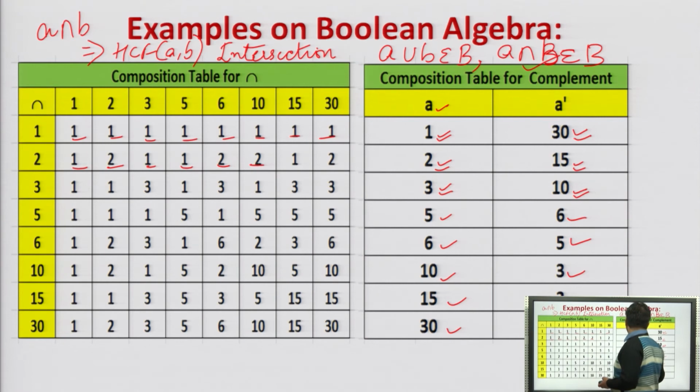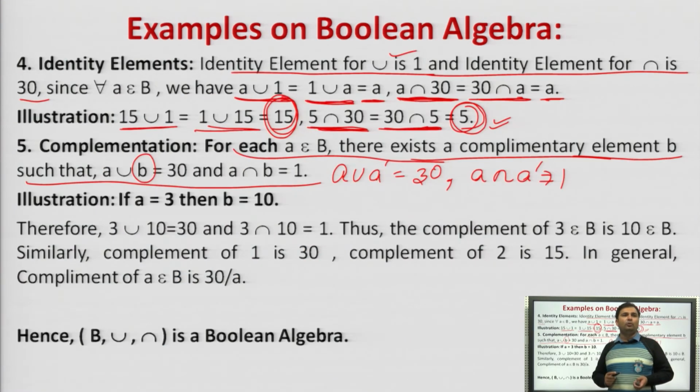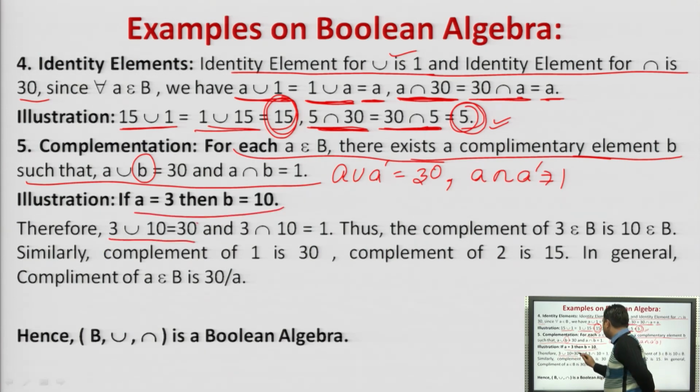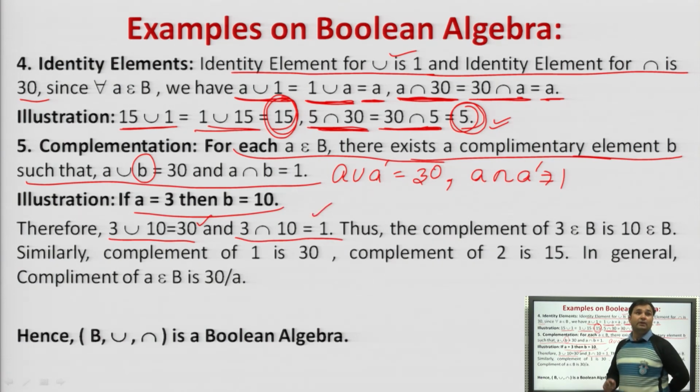3 against... what do we see? 30. If we pick 2, it would be 15. So simply, if it is 3, then B will be 10. 3 union 10 is 30, and 3 intersection 10 is 1. Agreed. 3 union 10 is 30 and 3 intersection 10 is 1.